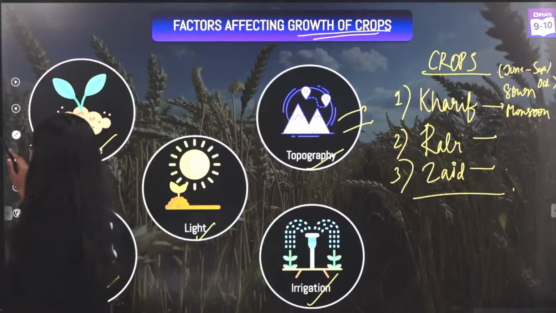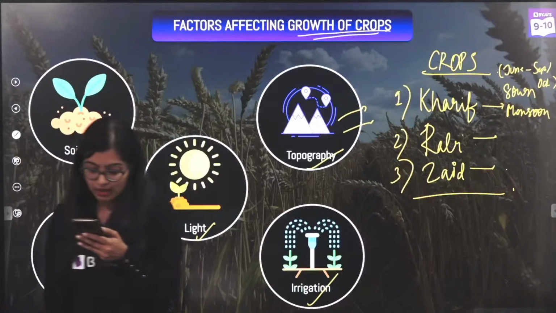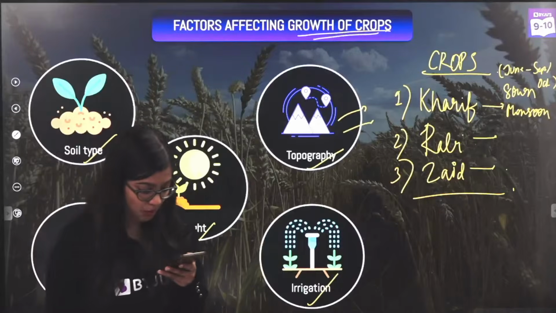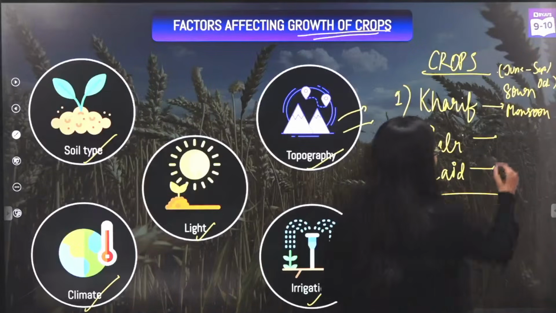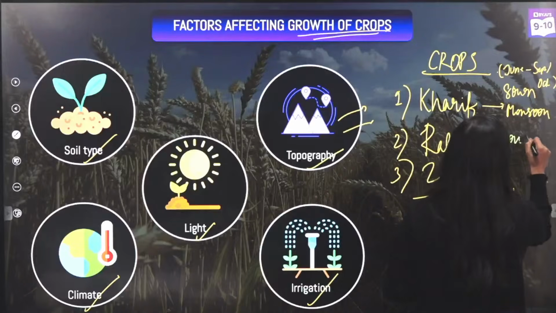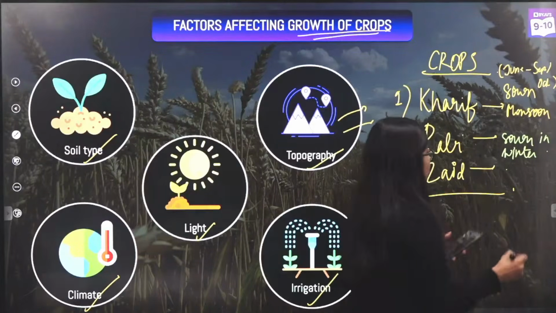Yes, Nitika, very good. You have told me the dates as well. Kharif is grown during June to some October. Rabi is grown in November. They are winter crops, right? So we see that they are sown in winter. Very good. And some of you have also told me the dates.